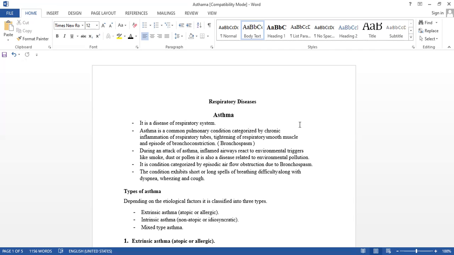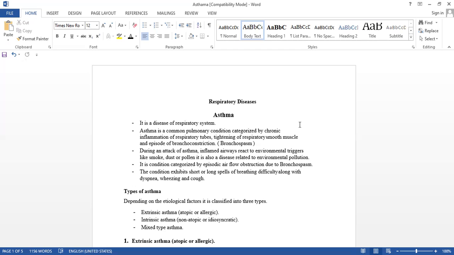The main thing is that if the respiratory tract is inflamed due to environmental pollution, which may be smoke, dust, pollen grains or house dust, or if the individual has any type of allergy, then it causes asthma.